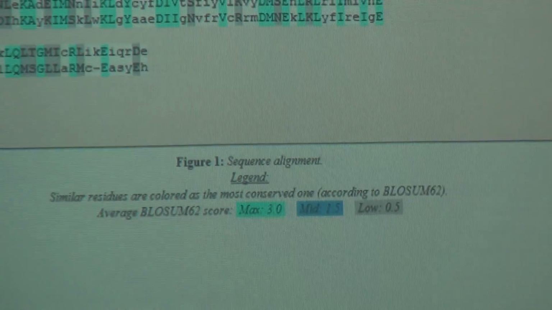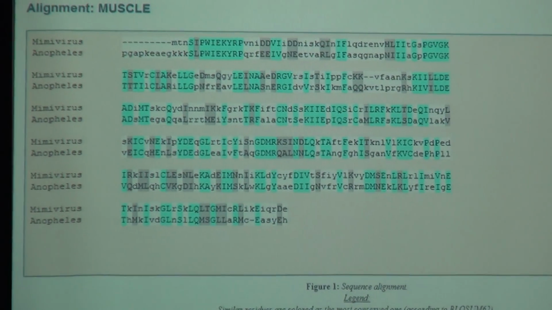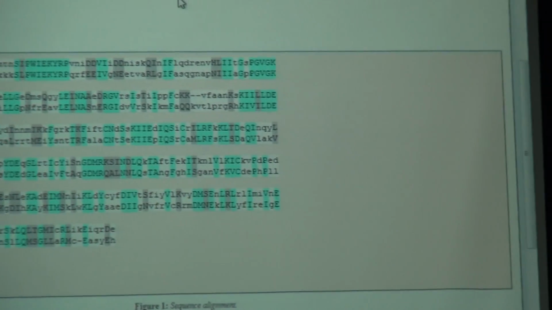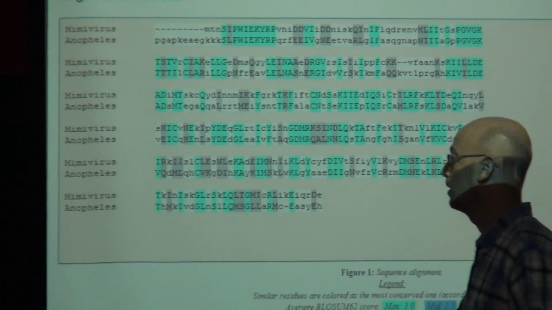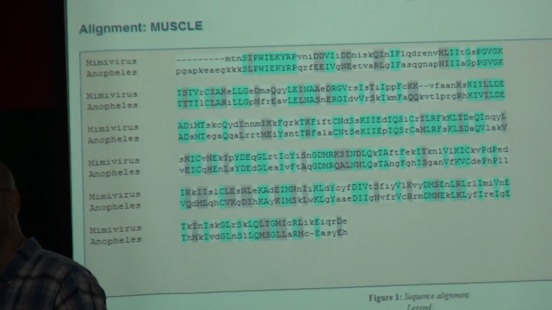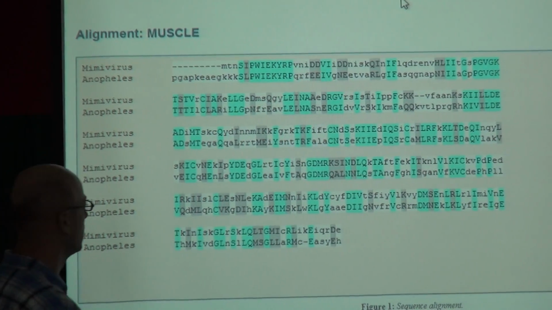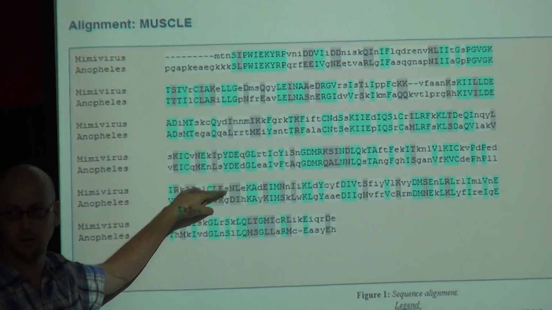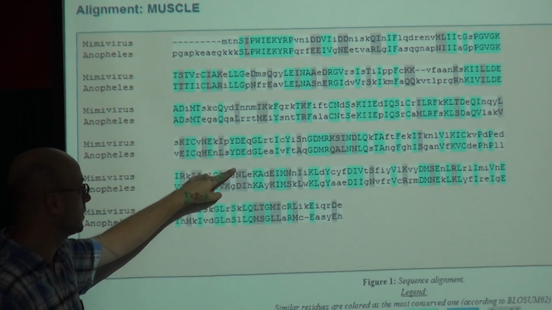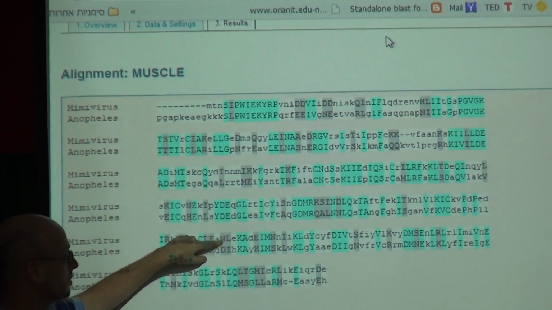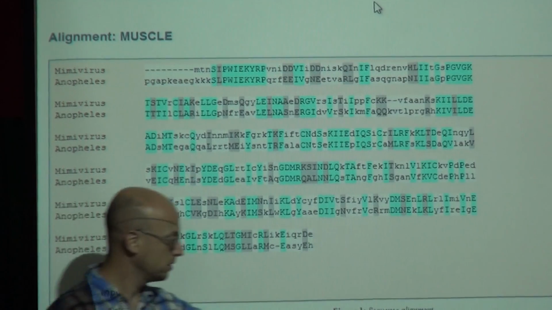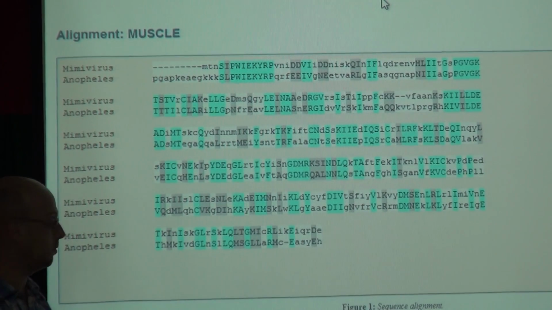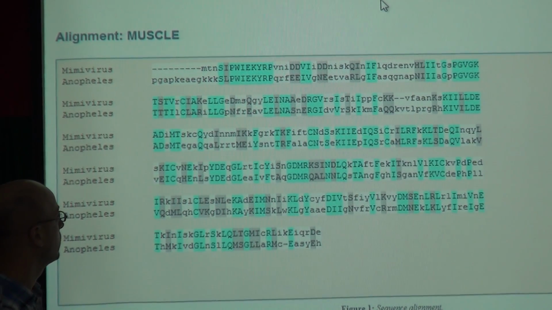And white means a very, very low match. So the two amino acids are very different. What do I mean? This is N and this is D. These are two different amino acids. They are not the same, so they are gray. The level of match is very low. Okay?